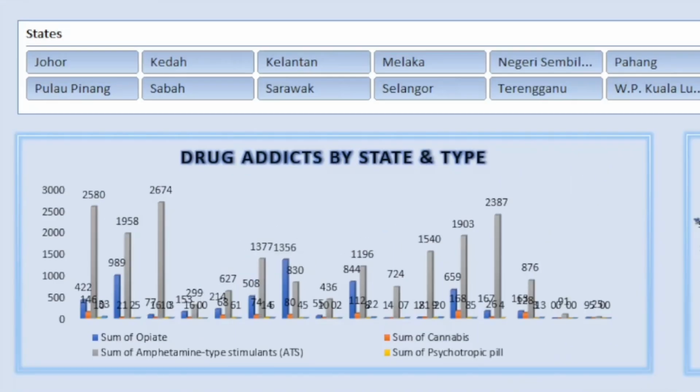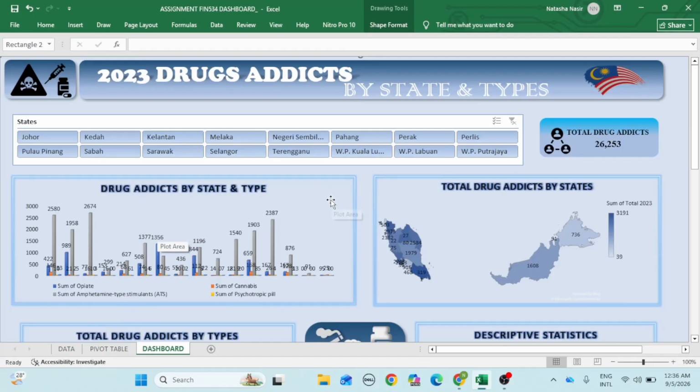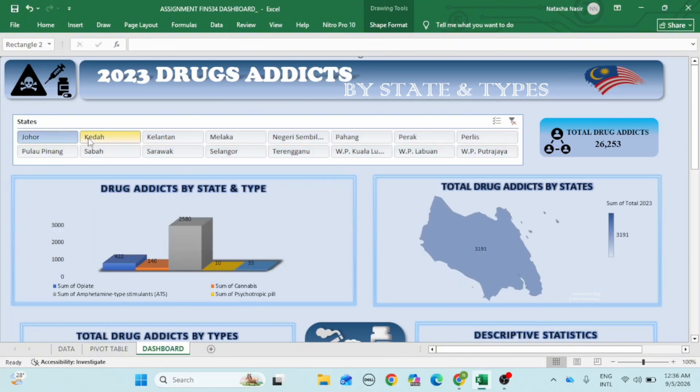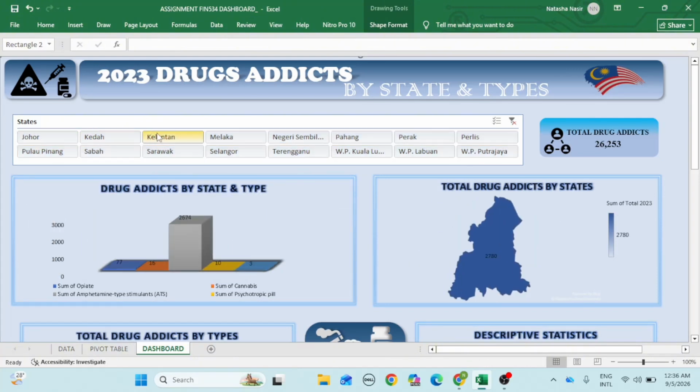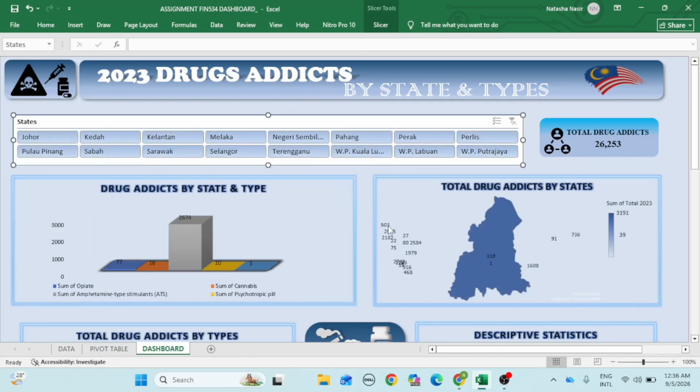First, let us look at the drug addict by states and types section. This chart compares different drug types across all states in Malaysia. From the analysis, amphetamine type stimulant or ATS recorded the highest number of addicts in most states, especially in Johor, Kedah, and Kelantan. This chart helps users compare the pattern of drug abuse between states more clearly.